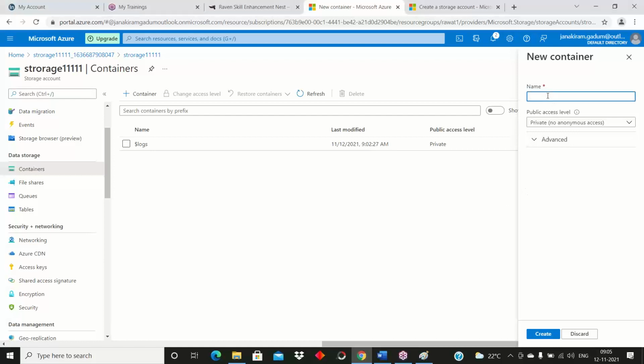See here, create container. For the container name we need to pass some sample name. Here is the public access level. This is an interview question: how many public access levels do we have for containers? We have three types of access level. One is private, blob, and container.